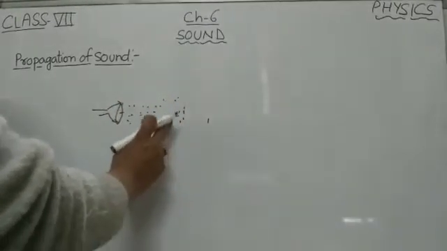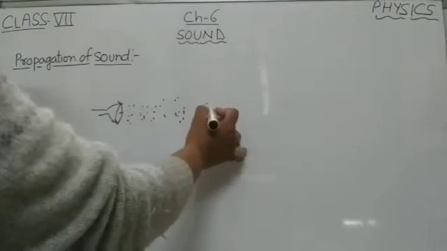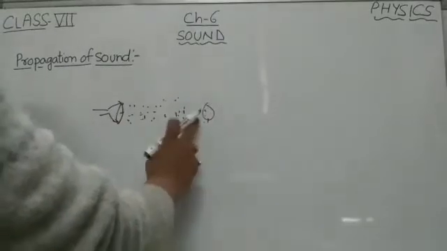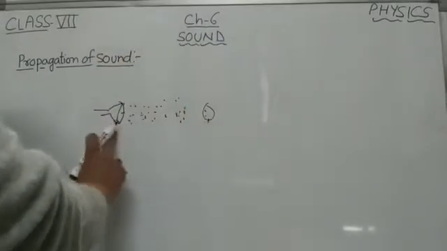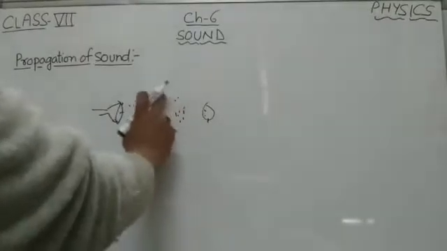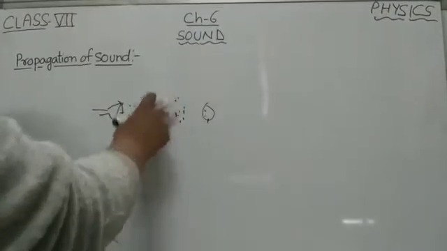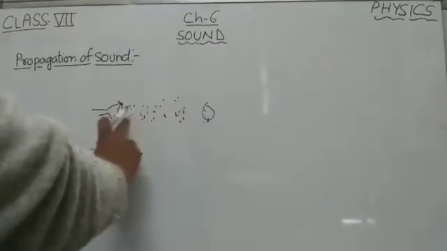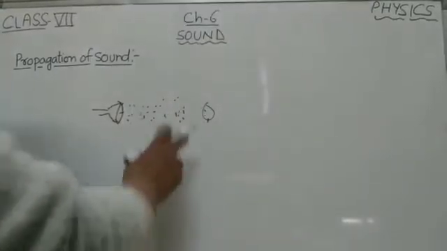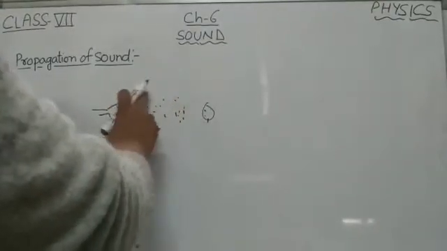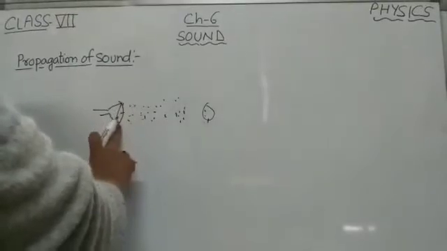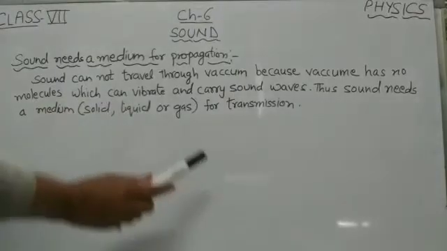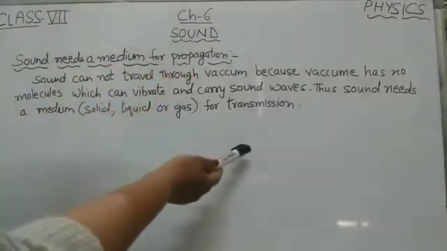When the vibrating air molecules fall on our ears, the ears feel these vibrations as sound. Thus, when an object vibrates, then the air around it also starts vibrating in exactly the same way and carries sound to our ears through the vibrations of its molecules. And we say that a sound wave travels from the sound producing object to our ears through air. So children, sound needs a medium for propagation.